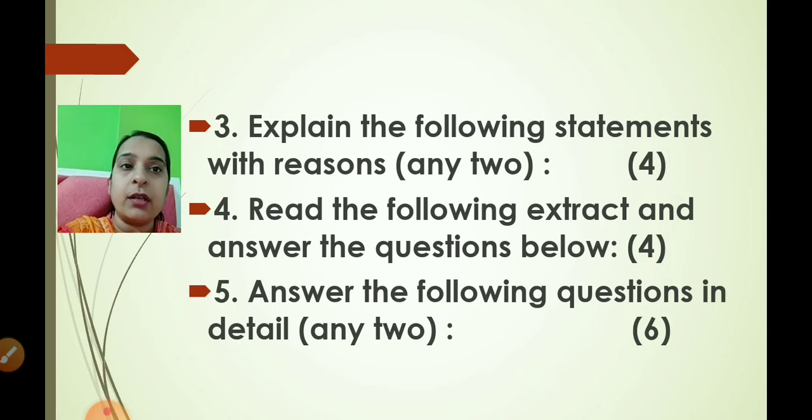Now children, here you will be given an extract and there will be 3 questions below that. Okay, the first 2 will be for 1 mark each and the third one is for 2 marks. So you will be given an extract and you have to answer the questions below that. How many questions will be given, children? 3 questions will be given. Okay, and then you have to write the 3 questions. First and second one are for 1 mark and the third one is for 2 marks. So total of 4 marks.